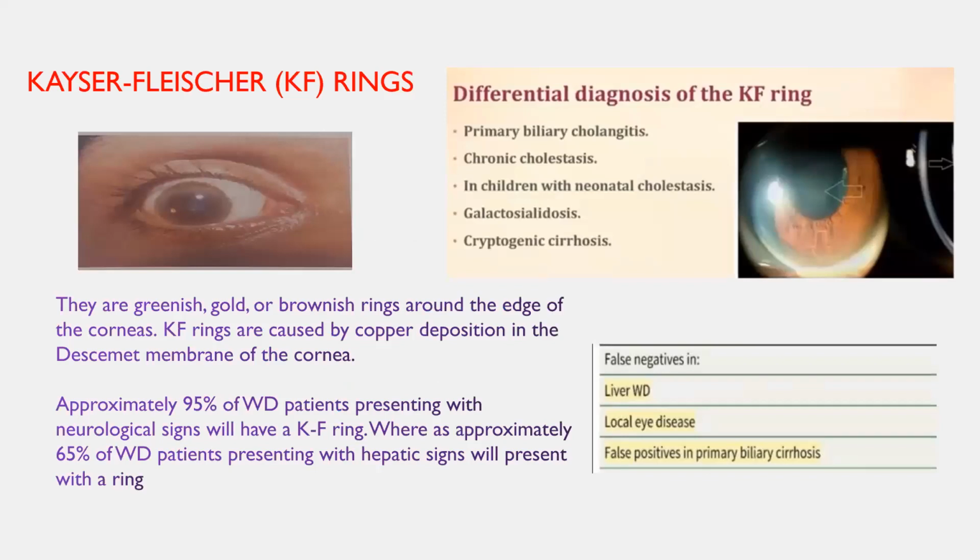Next, very important, the KF ring. Just a brief theory about the KF ring. This is a golden brownish ring at the edge of the cornea due to the accumulation of copper in Descemet's membrane of the cornea.